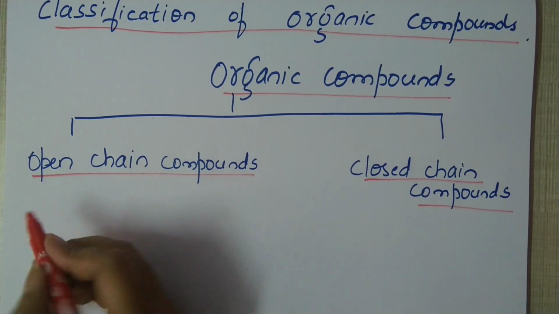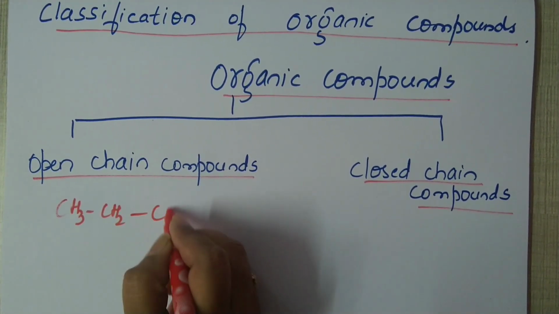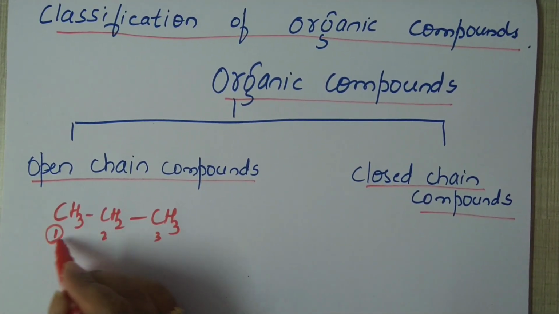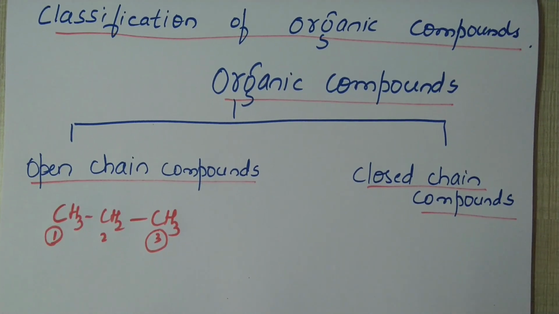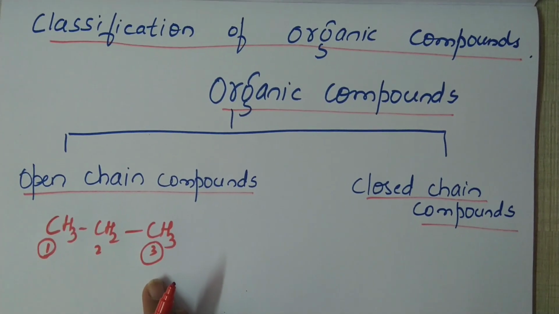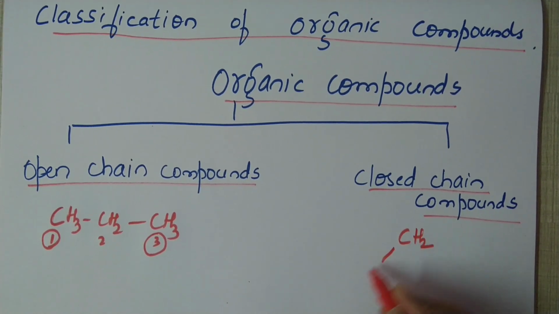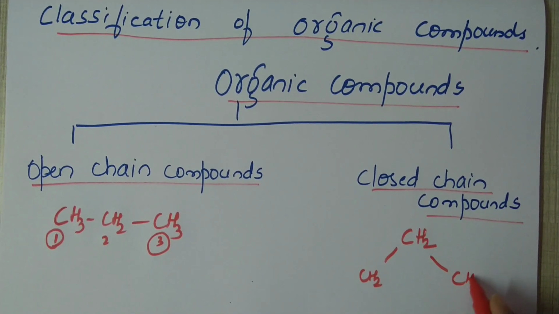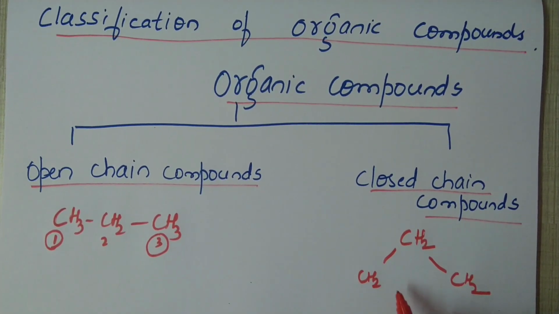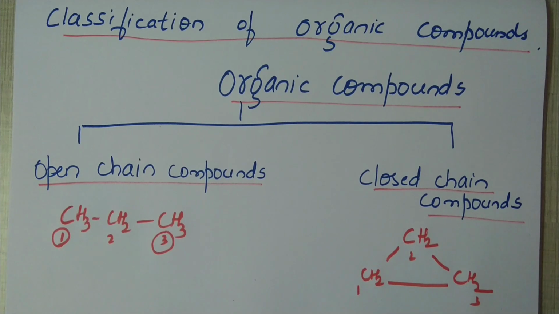For example, I have CH3, CH2, CH3. The first, second and third. The first carbon and third carbon atom are free, so the compound is said to be an open chain compound. If I take a closed molecule, for example CH2, CH2 and CH2, here the hydrogen atoms of this molecule are removed and the first and the third carbon atoms are joined together.